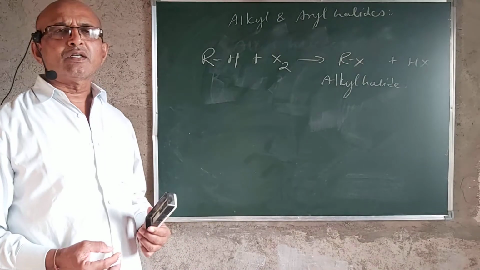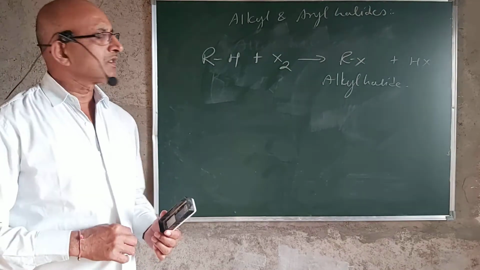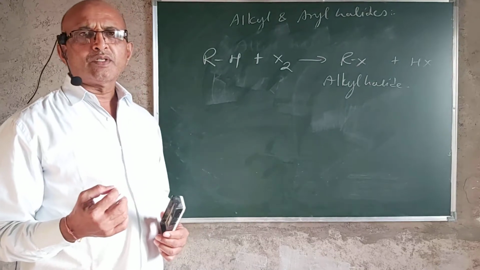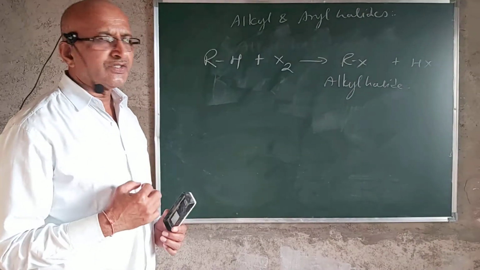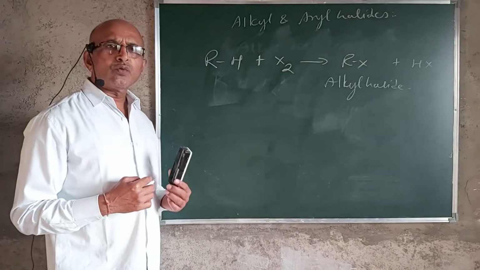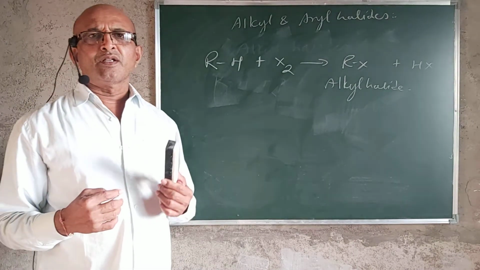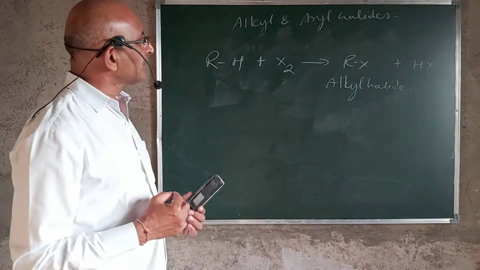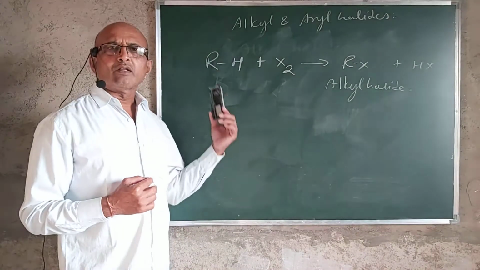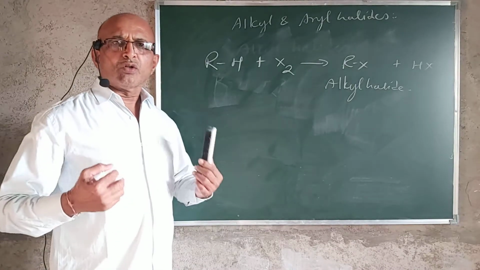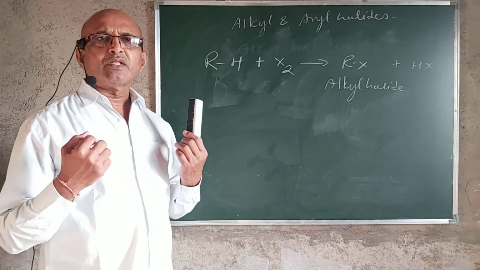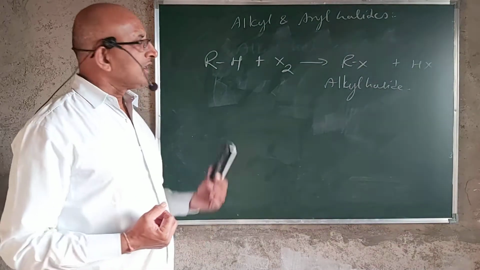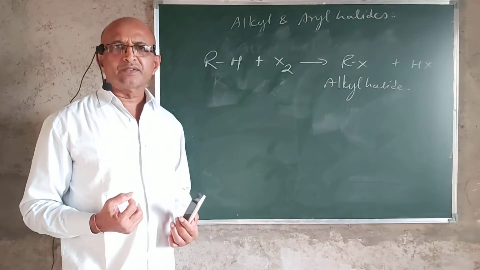Some of the synthetic utility of these compounds: chloroform is used as an anesthetic reagent. Then chloroquine is the specific medicine which is used in the treatment of malaria. Then our body also contains halogen derivatives, where the thyroxine, which is present in our body, contains iodine, the deficiency of which causes goiter.